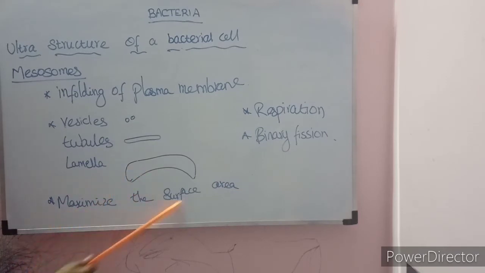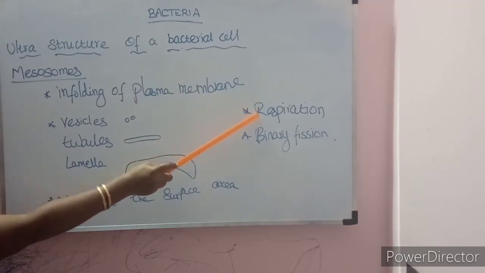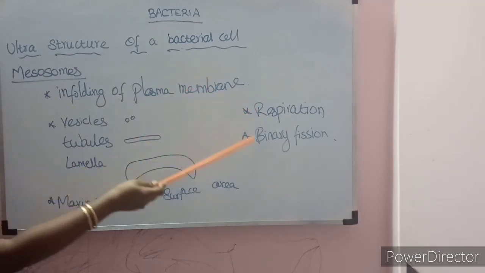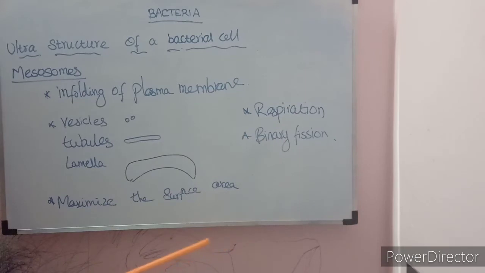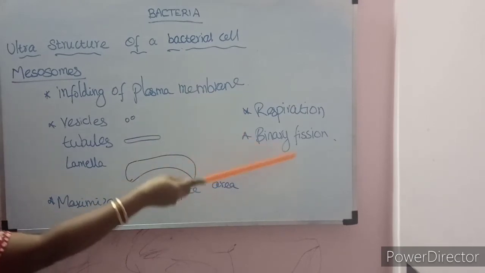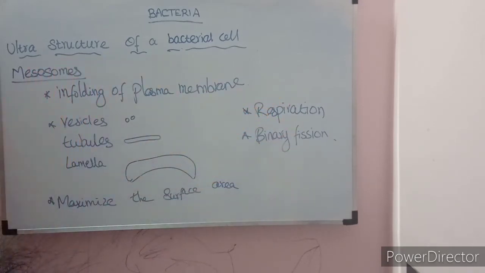Because of the infolding, it will maximize the surface area. So the mesosomes help in cellular respiration and binary fission. Binary fission means that during favorable conditions the bacterial cell will divide into 2 daughter cells. For binary fission and respiration, the mesosome helps by maximizing the surface area.